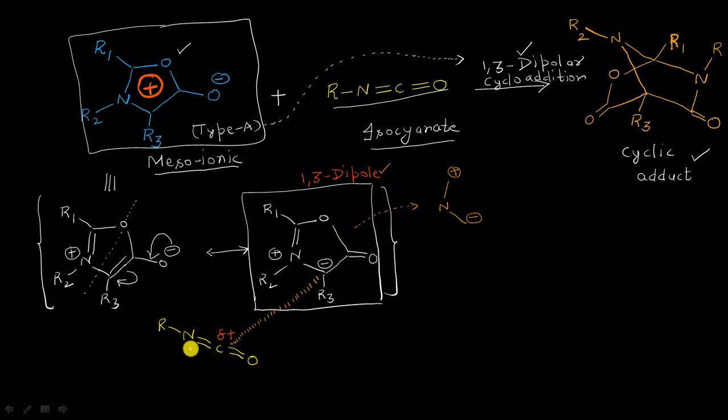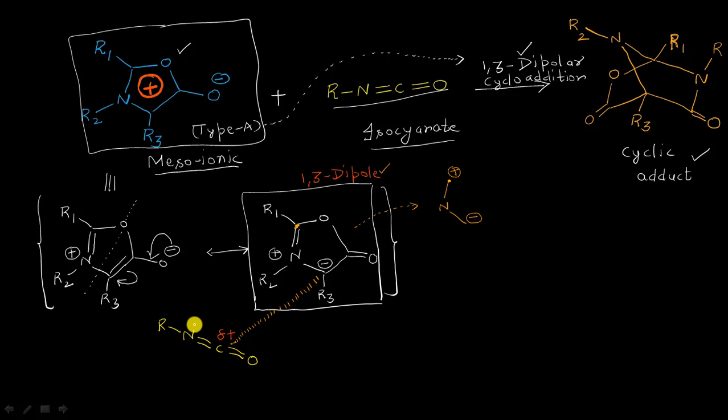Regioselectively, out of this nitrogen and oxygen, the nitrogen atom will be interacting with the positive end of my dipole, I mean this carbon atom in this structure here. The reason is that out of nitrogen and oxygen, the nitrogen is less electronegative, and it can easily donate its electrons to a carbon atom having a positive charge, right?